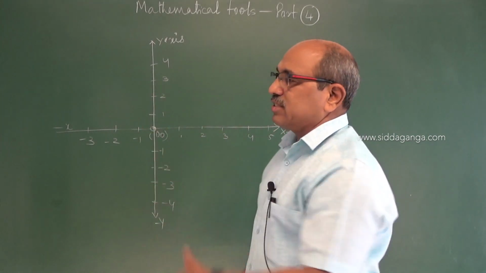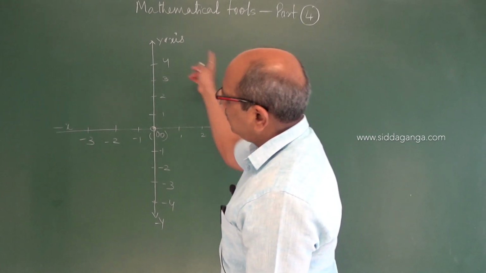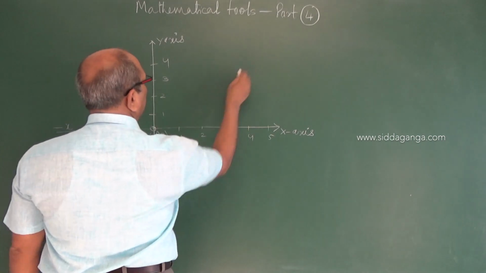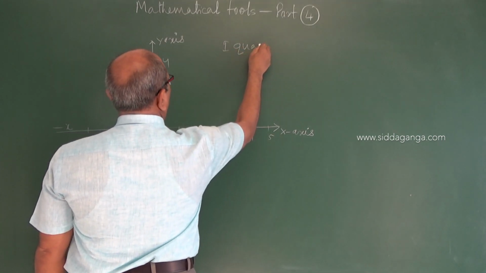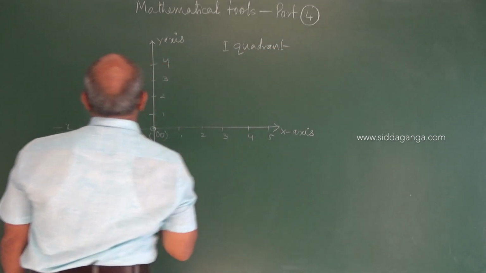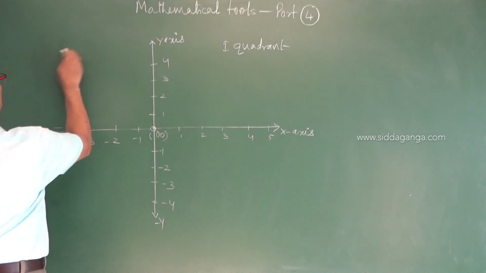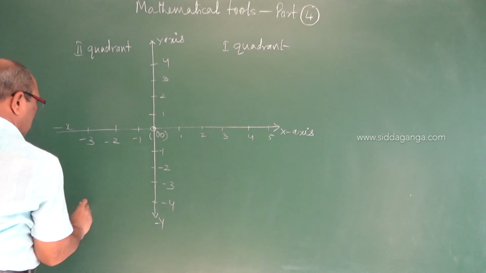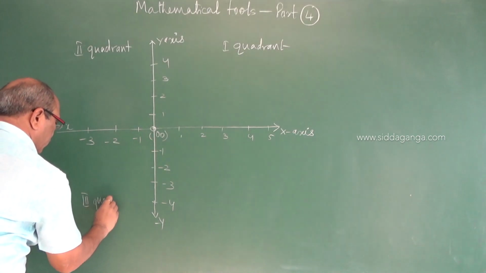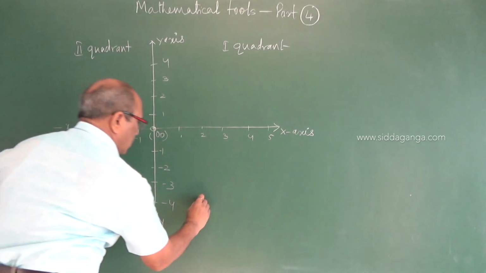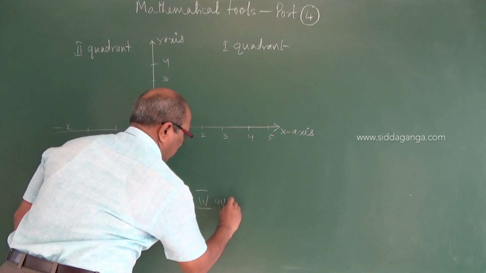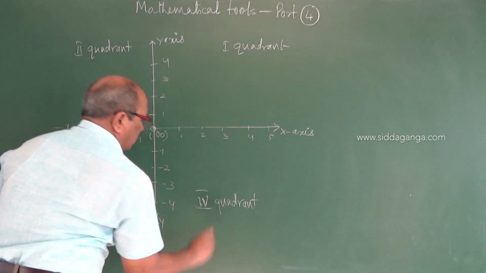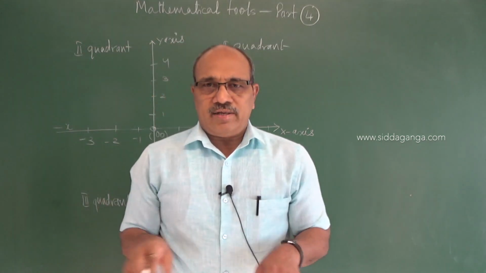A quarter part is called a quadrant, and quadrants in mathematics are taken in one order, anti-clockwise, starting from here. This one is called the first quadrant. This is called the second quadrant. This is the third quadrant. And the fourth quadrant. Now we have divided the entire plane of study.